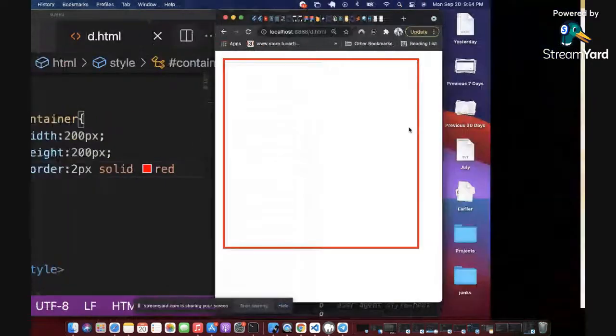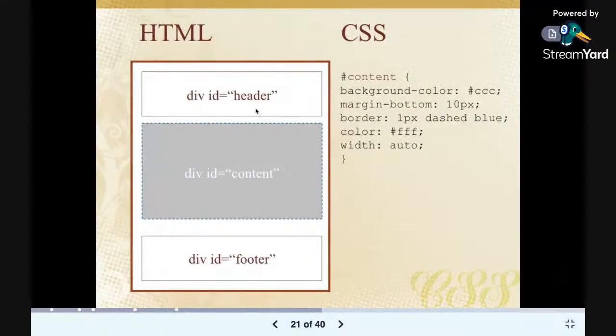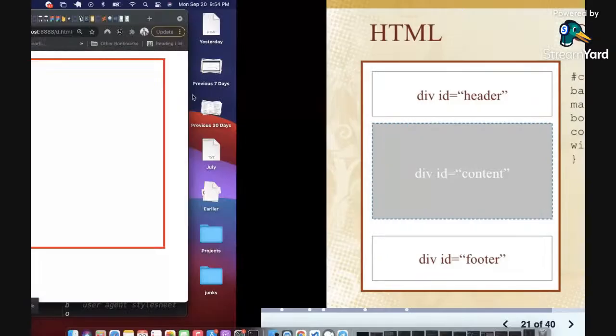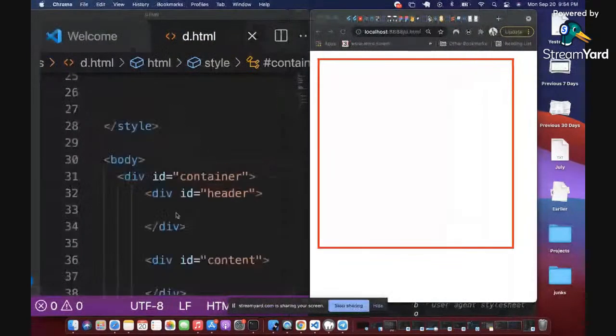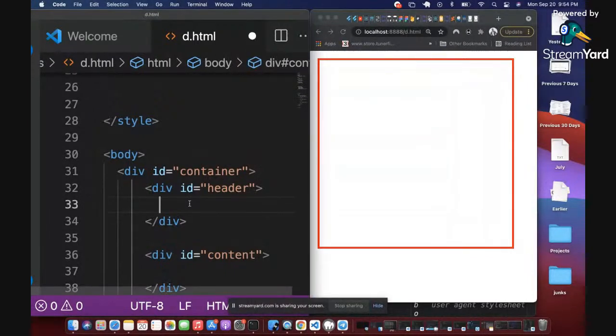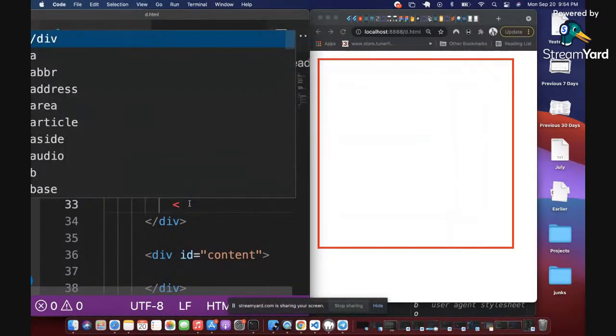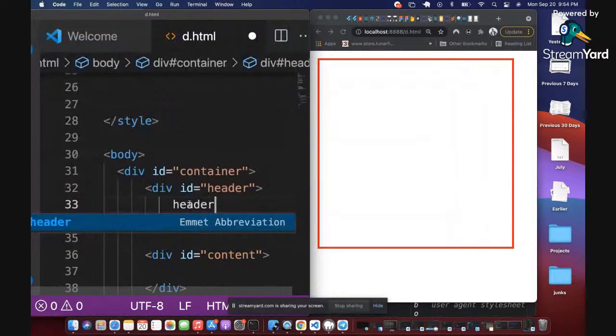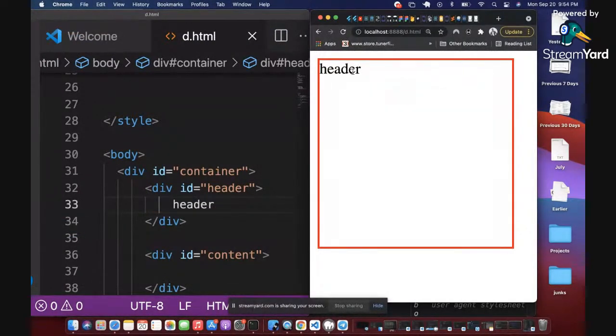So the next thing we want to do, just for learning's sake, is that inside this container that has a border of red, we have a section or a box here called header. Let's write this statement: div id header, and give it this box. Inside this box, I'll just put in the content. I'll just call it header, right? And then let me refresh so that we can get that. You can see the header right here.